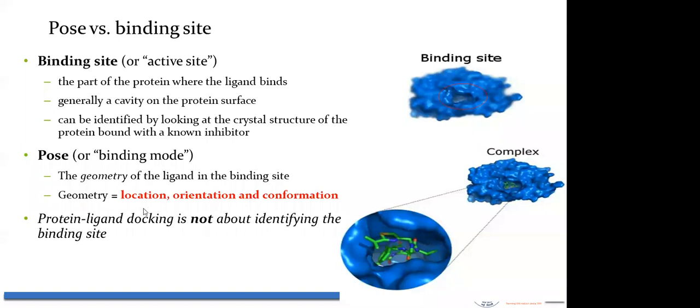So protein ligand docking is not about just identifying the binding site. Rather, it is about identifying the exact geometry of the ligand molecule, that is the exact location, orientation and conformation of the ligand molecule inside the binding pocket of the drug target.